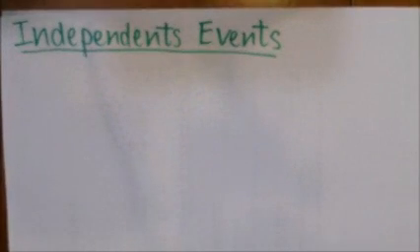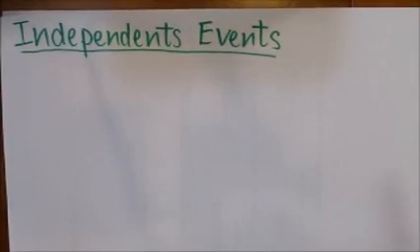Last but not least, let's talk about independent events.